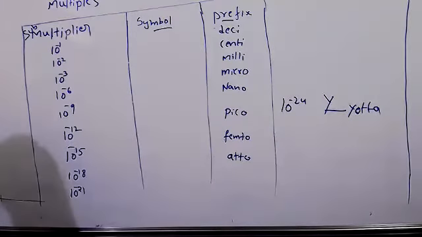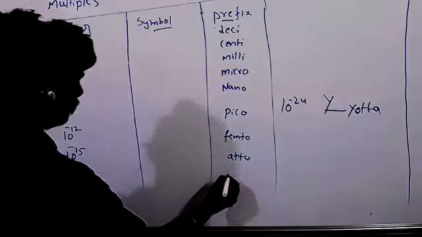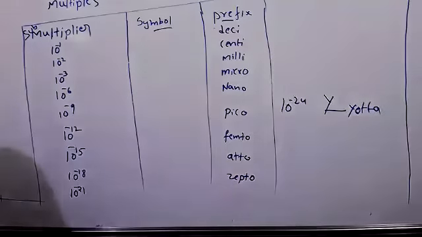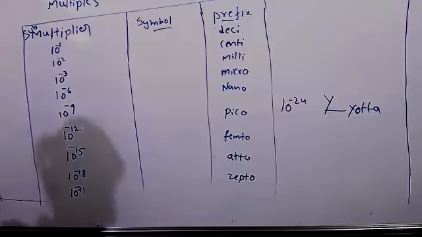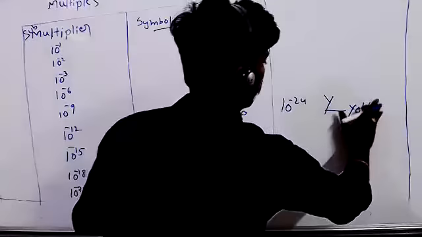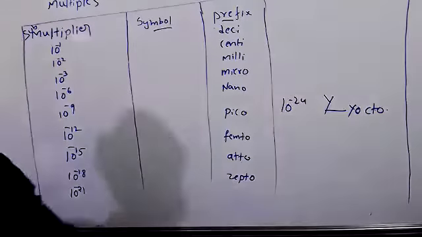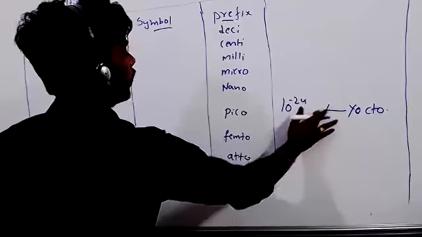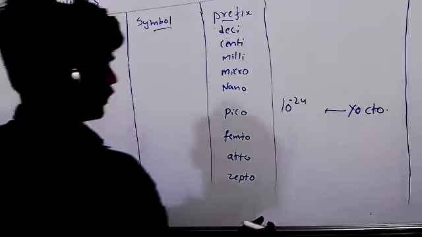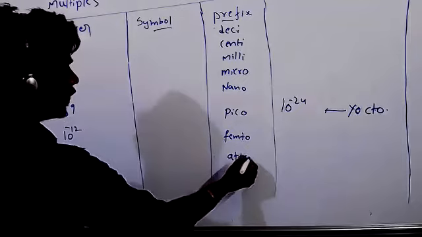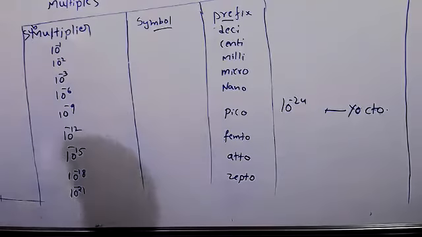Then atto, zepto. So what is the one for 10 to the power of -18? Atto, yes, sir.